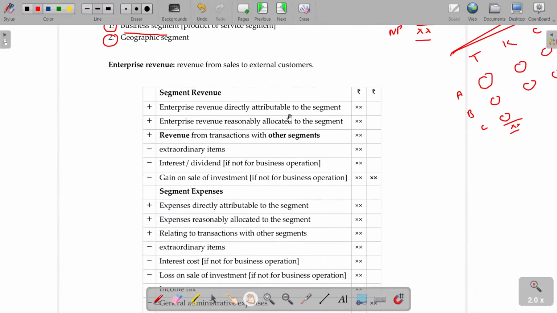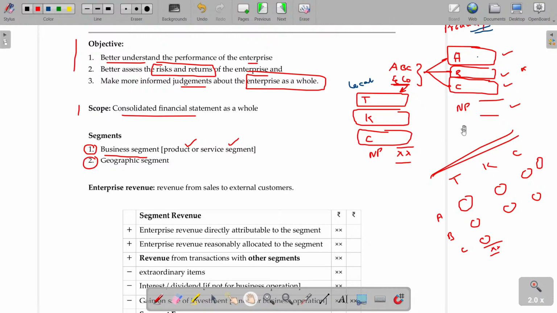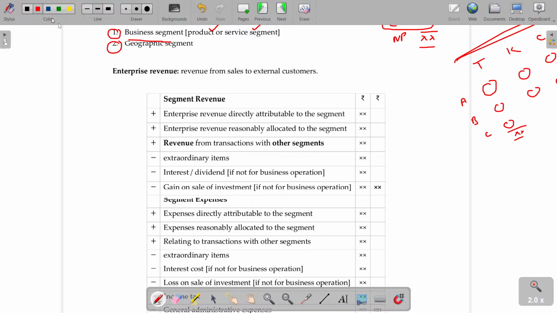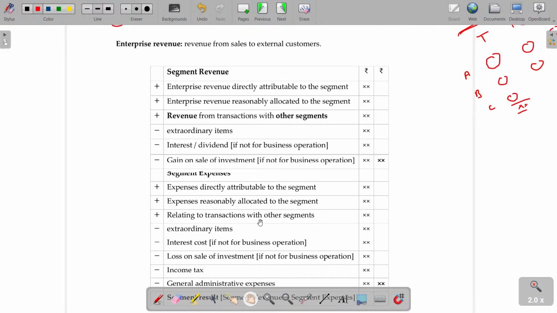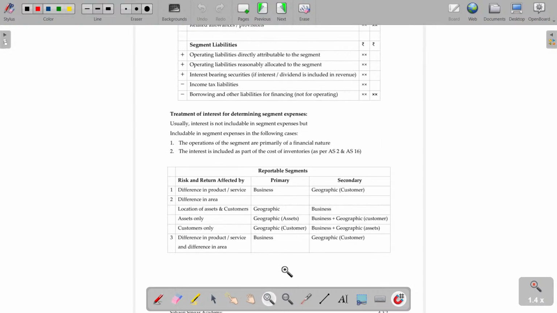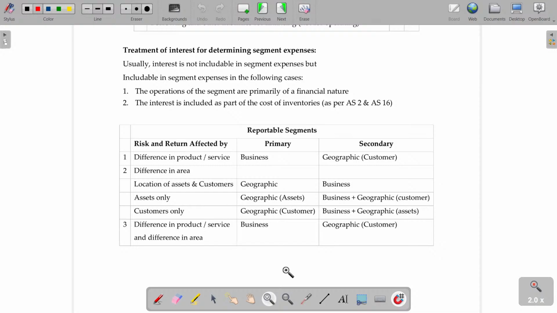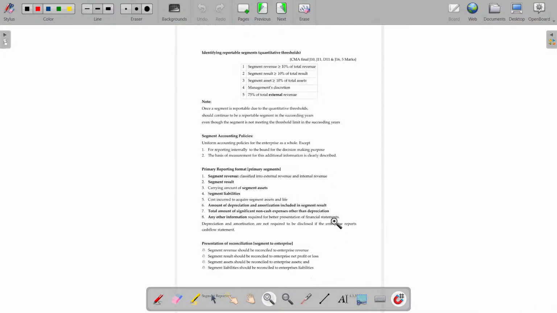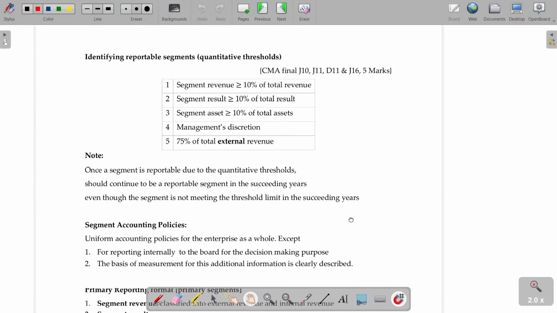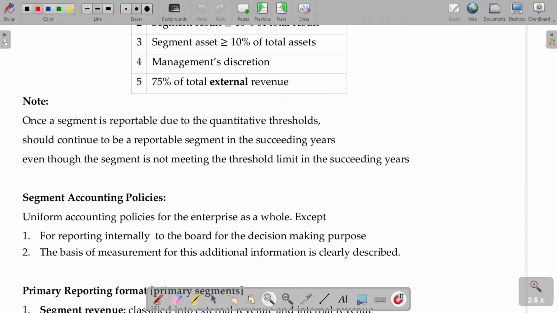Now, you have to understand what is called enterprise revenue. So, the total will be called enterprise revenue. You don't need to struggle to understand this one. It's very simple, normal P&L account only. The main point to be studied in this case is this part. Once you master this topic, it is over.